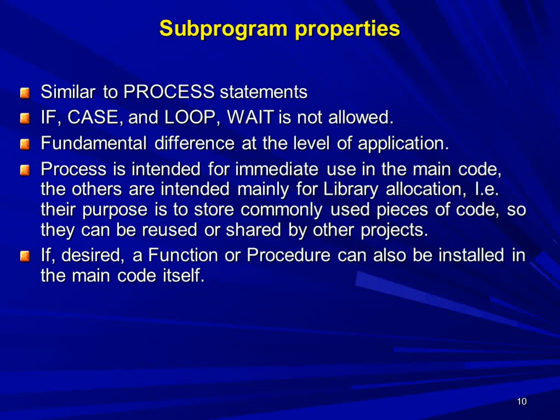Hence, the purpose is to store commonly used pieces of code, meaning the repeated section of the code we can store in the subprogram, and that subprogram is called when required, so that it can be reused or shared by other projects. Hence, if desired, the type of subprogram, that is function or procedure, can be installed in the main code itself. These are the subprogram properties.